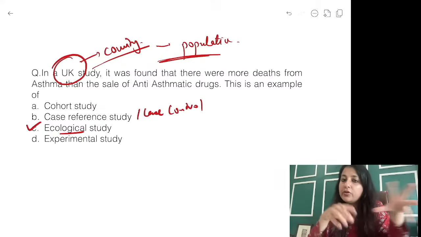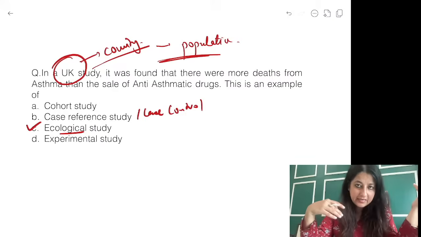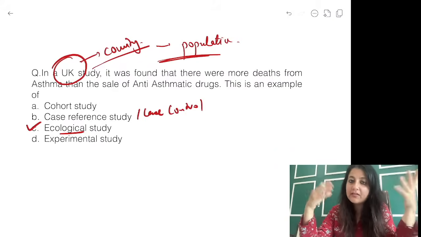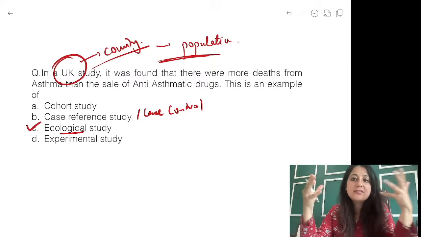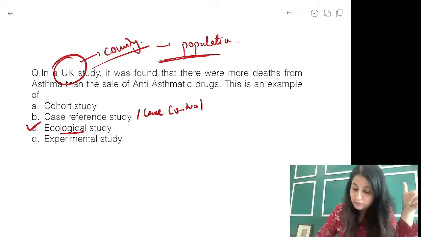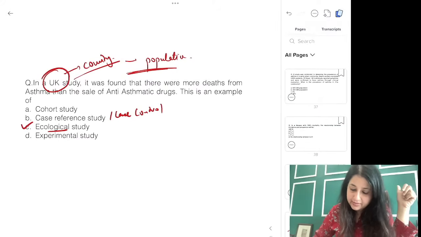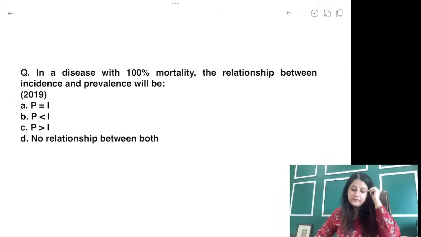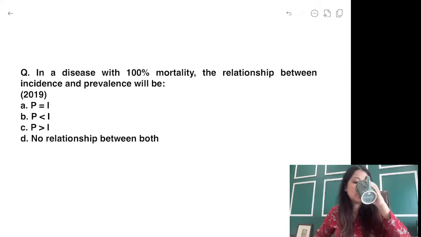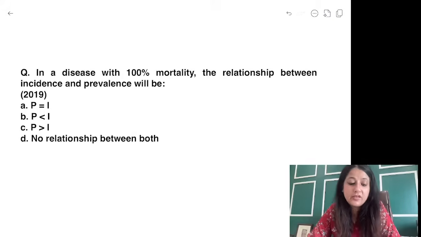Either you will see the unit of study is a population, or you will see they have mentioned secondary data, relying on previously collected data, say from government setups or something. That is ecological. Now did everybody understand? Okay. One more thing. I will take up this. Okay, let's see this one. I will try, Zoya, but for UPSC CMS, you can also keep attending these sessions, okay?